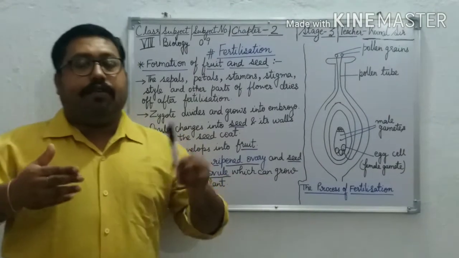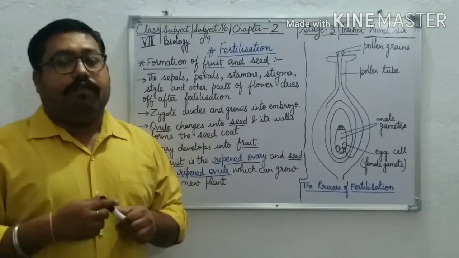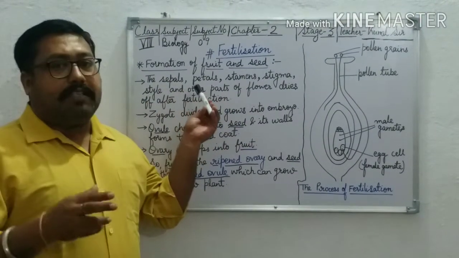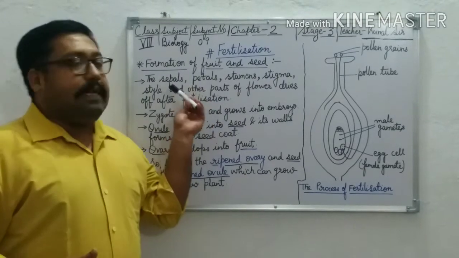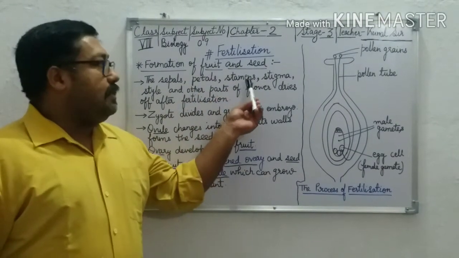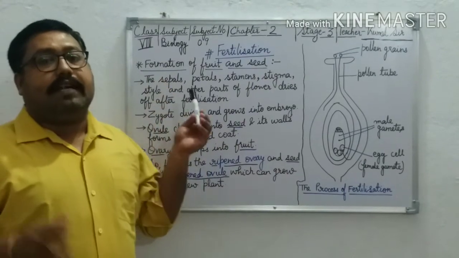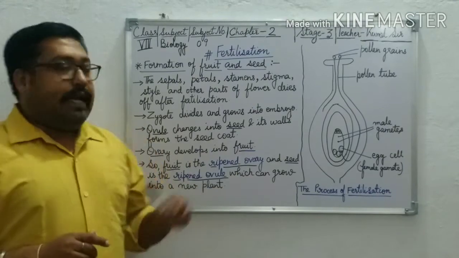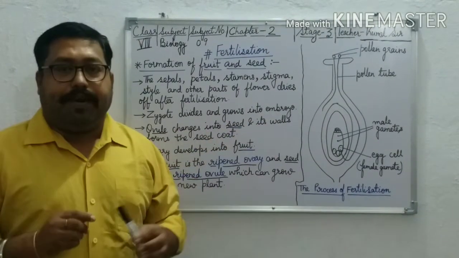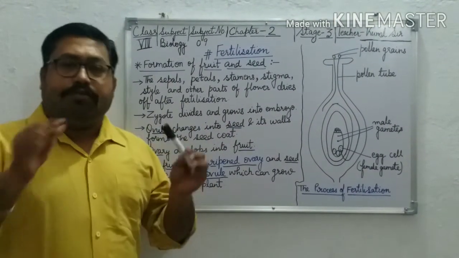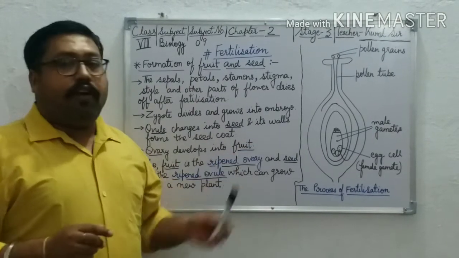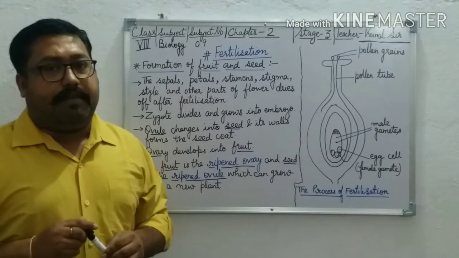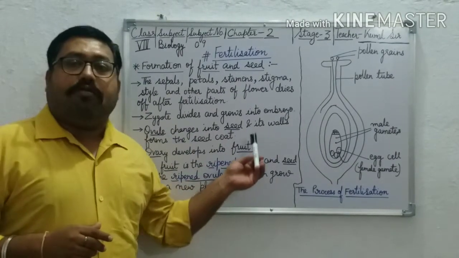Again, I am telling you the whole process of formation of fruit and seed. The main parts of the flower like sepals, petals, stamen, stigma, style and other parts dry off after fertilization, and the zygote divides and grows into an embryo. The ovule changes into seed, and it forms the seed coat to protect the seed from the outer environment, and the ovary develops into fruit.